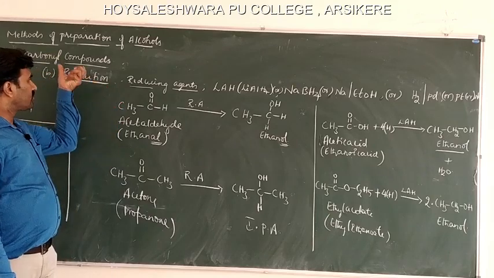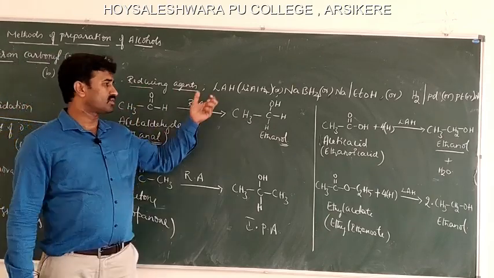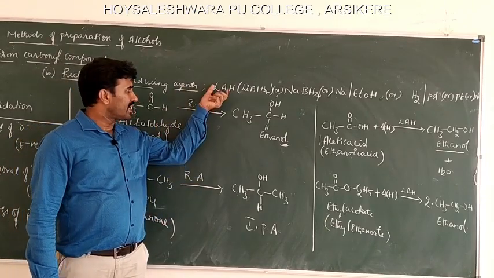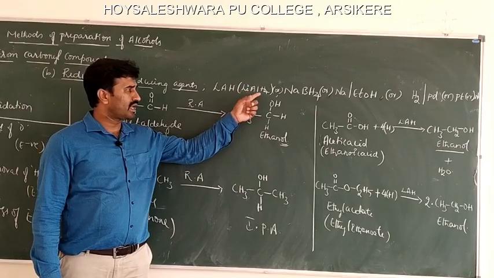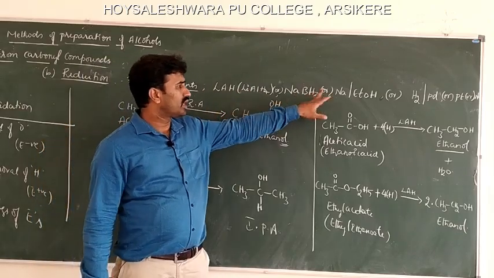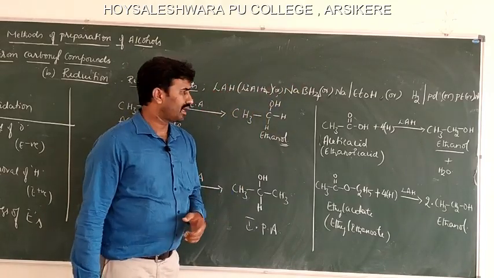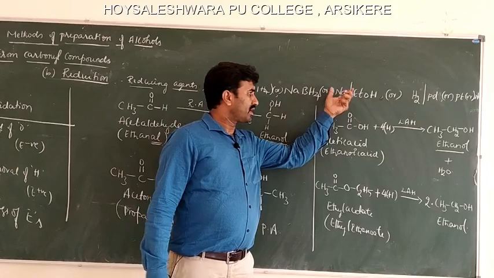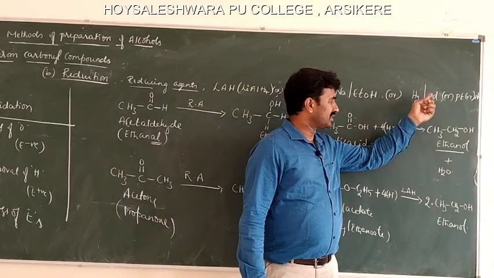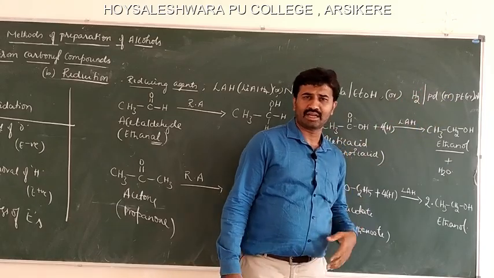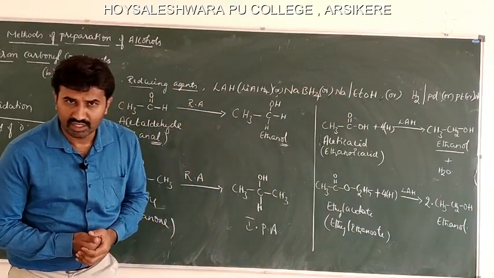Reduction of carbonyl compounds gives various alcohols. The reducing agents we can use are LAH, lithium aluminum hydride, whose molecular formula is LiAlH4, and sodium borohydride. These two are complex hydrides. Or sodium in ethanol, or hydrogen gas passed over a substrate in presence of platinum, palladium or Raney nickel as a catalyst. We can use any of these reducing agents for the reduction of carbonyl compounds.